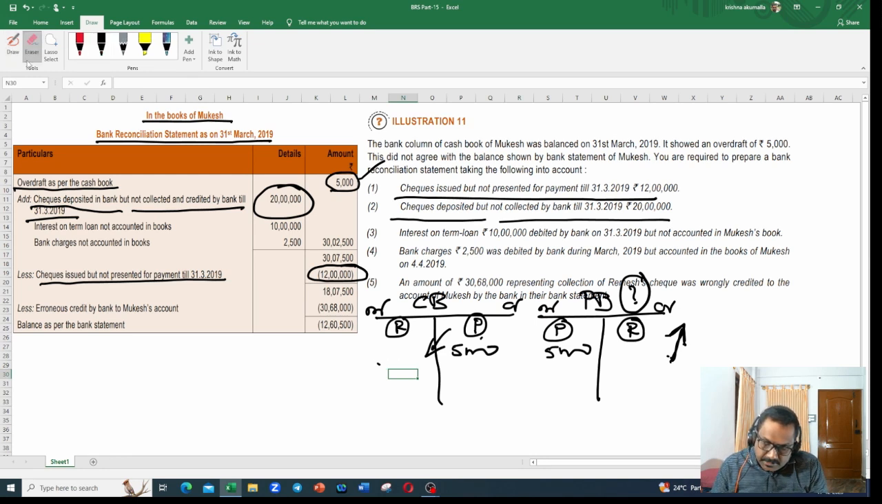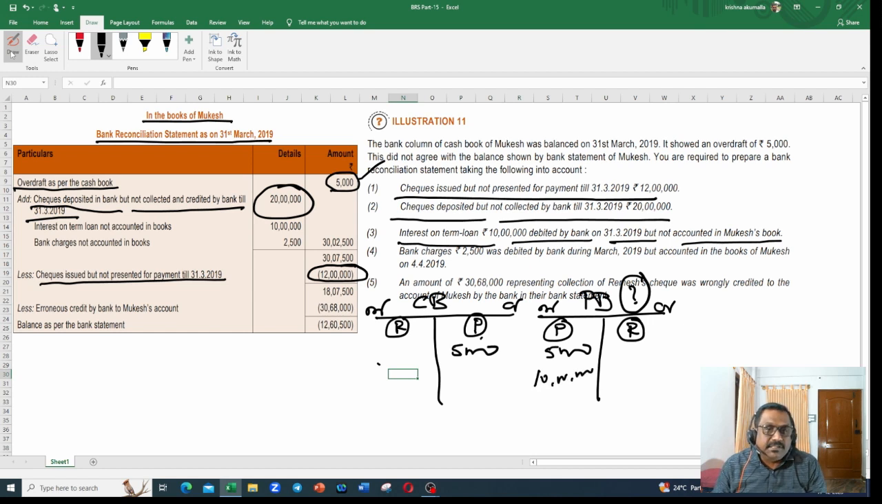Next, let us remove this and go to the next point. Interest on term loan 10 lakhs debited by bank on 31st March 2019 but not accounted in Mukesh book. 10 lakhs debited in passbook by the bank. This is interest on term loan debited by the bank in our passbook. So balance got increased, but is not recorded in cash book. That is what he's saying.